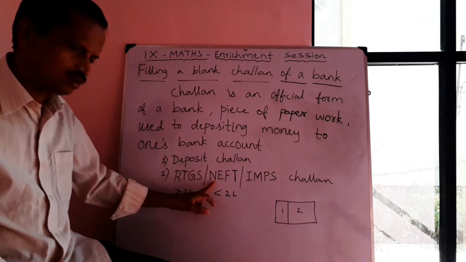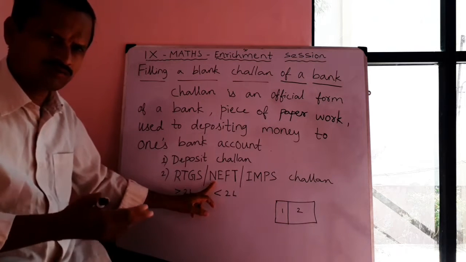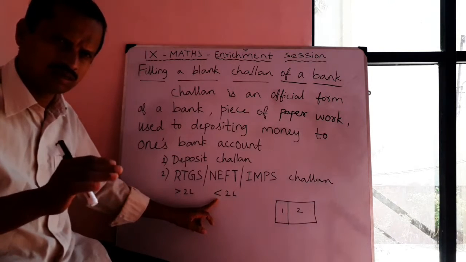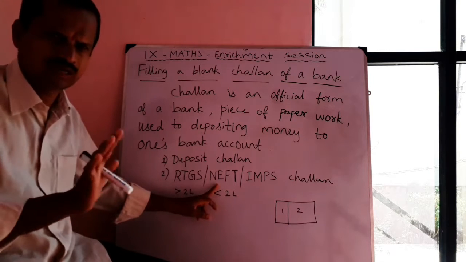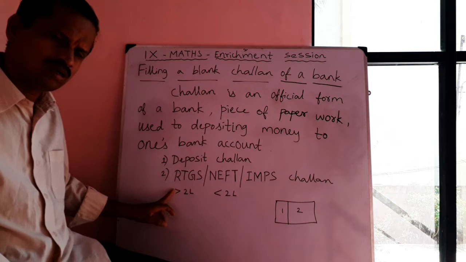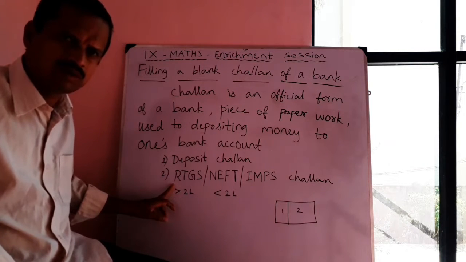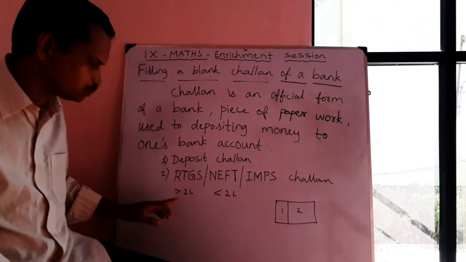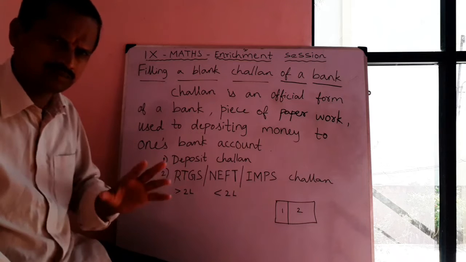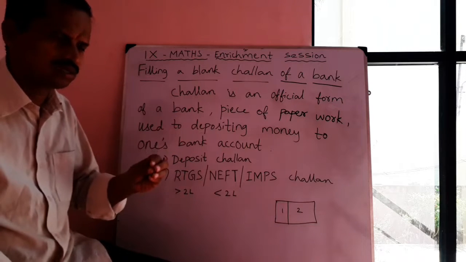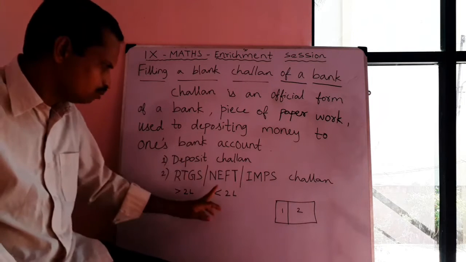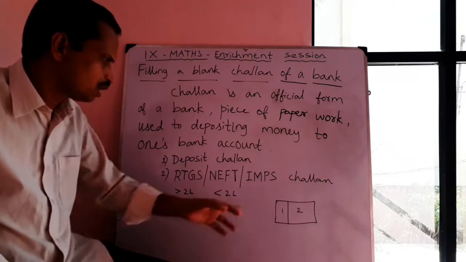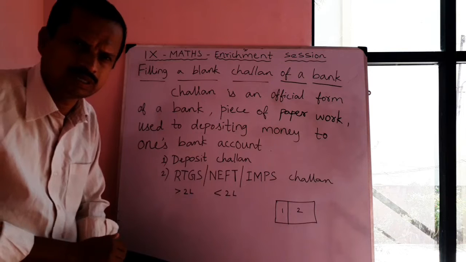So NEFT, I explained to you, is the National Electronic Funds Transfer. Through this, if the amount is less than 2 lakhs, then we can choose NEFT. It is the right option. If it is above 2 lakhs, then we can prefer RTGS, which I have also told you is real-time gross settlement. Real-time means within a short period. It will take half an hour to 1 hour. But NEFT will take 1 or 2 days, nearly 1.5 days. And IMPS is immediately credited.